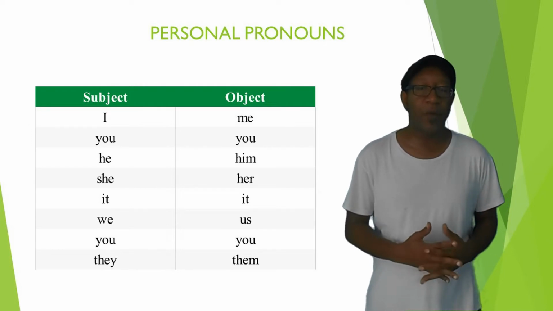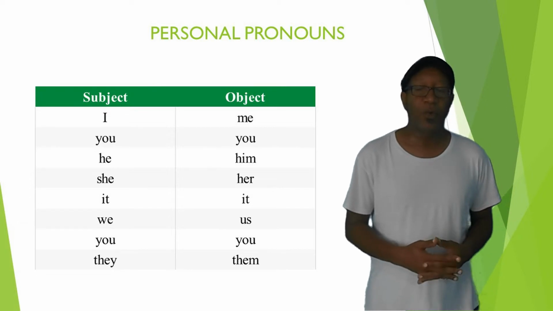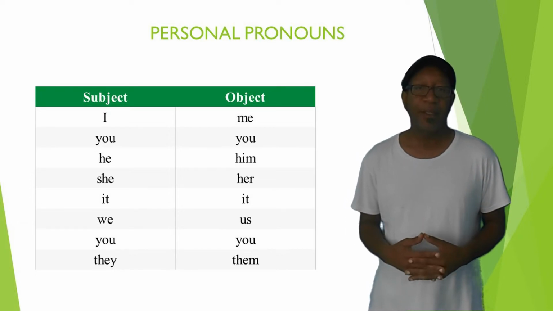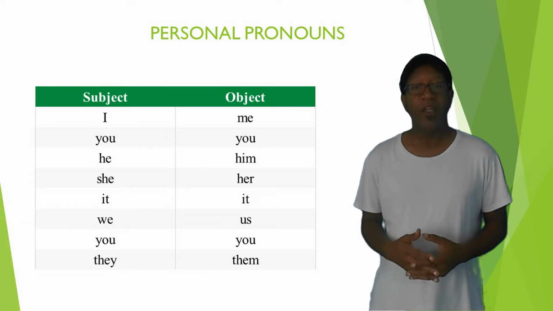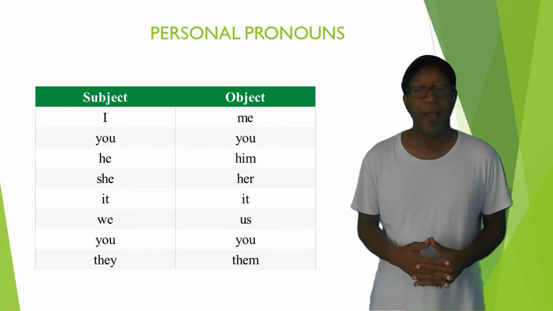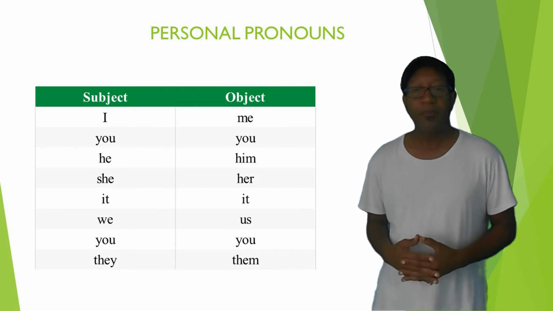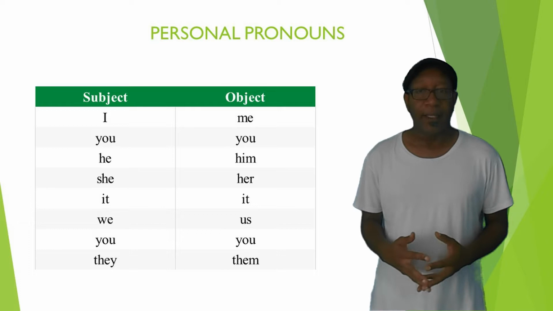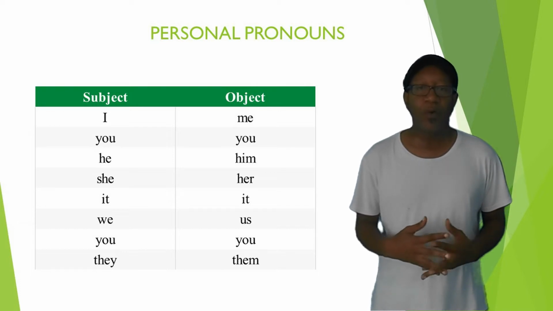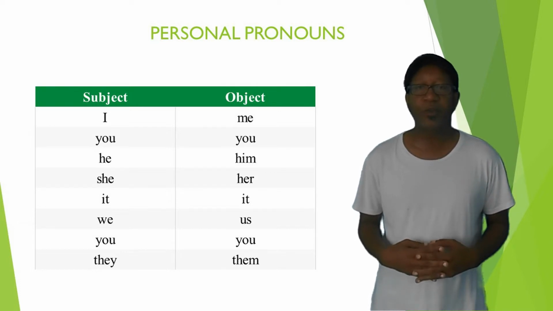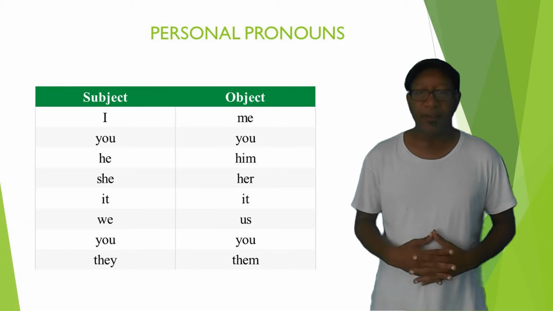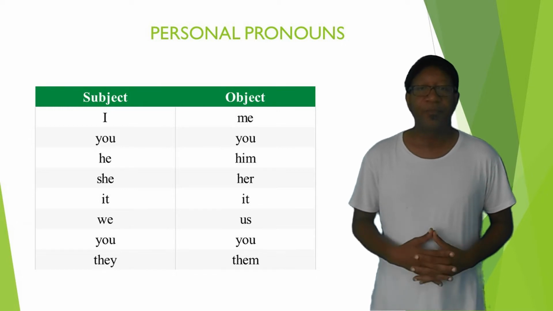As a subject we have I, you, he, she, it, we, you, and they. And as an object we have me, you, him, her, it, us, you, and them. And we're going to check how to use them in some sentences in English.